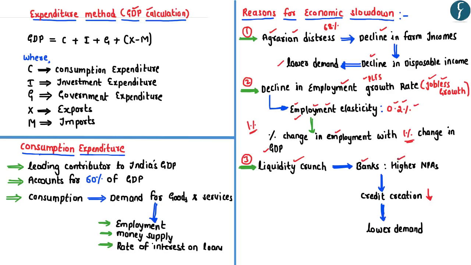So due to these higher NPAs, the amount of credit creation, that is the amount of loans given by the banks, has also reduced commensurately. And this has in turn led to a decrease in the demand for goods and services. So these are some of the important aspects which one should know with respect to this particular article. With this, let us now take up the next article.